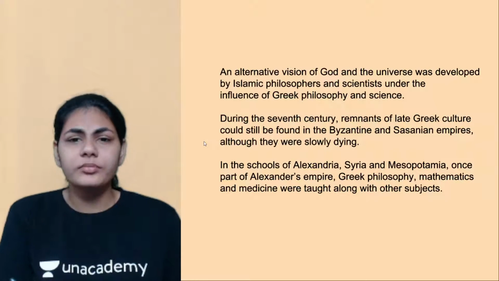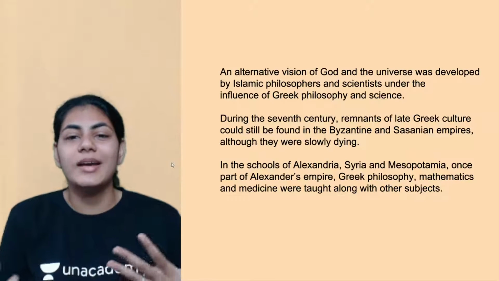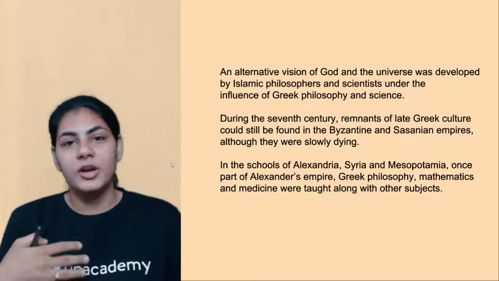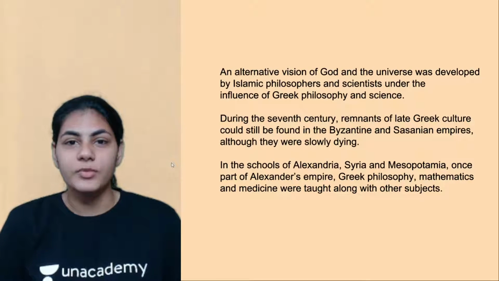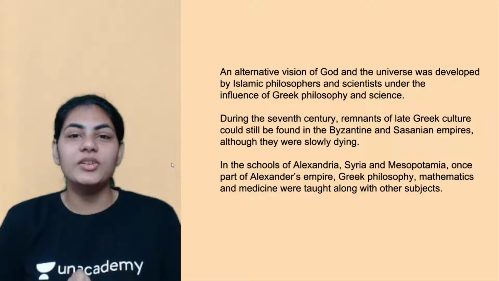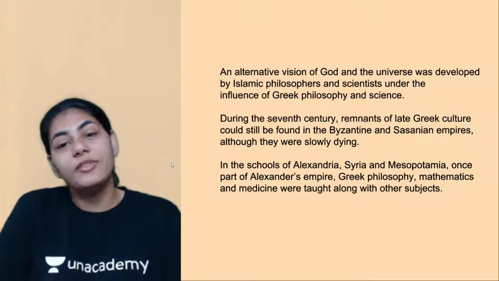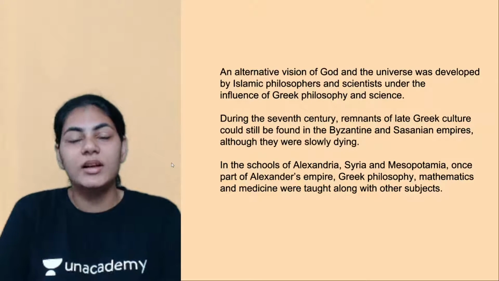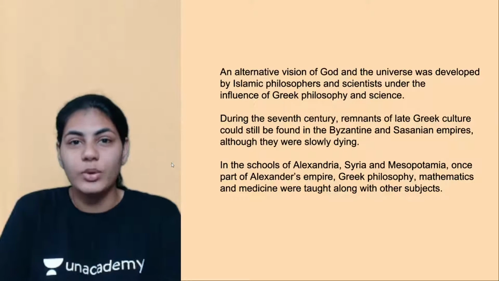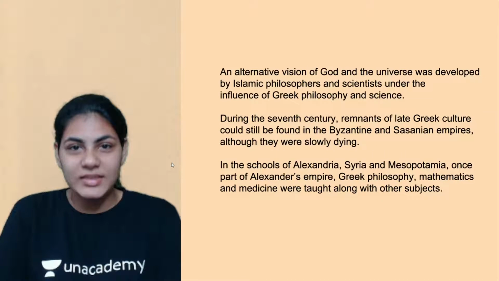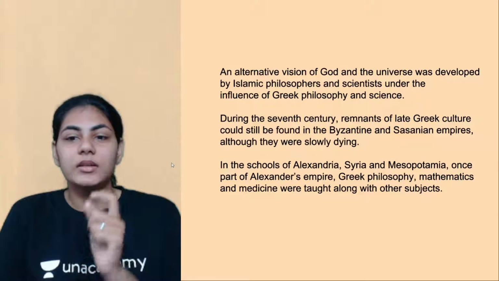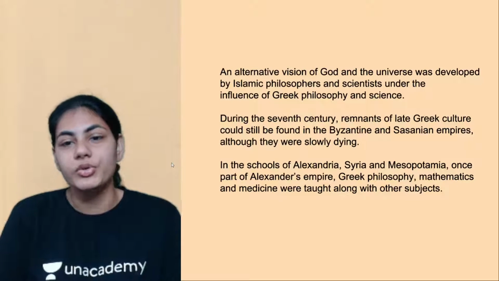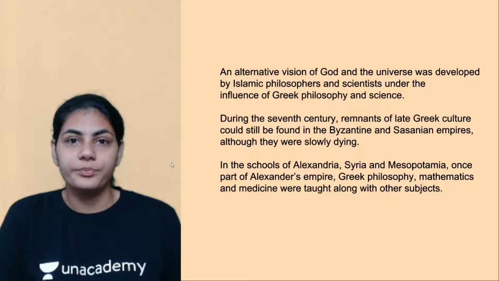And so in the schools of Alexandria, Syria and Mesopotamia, these three are the regions over which once upon a time Alexander asserted his dominance. Alexander ruled over Alexandria, Syria and Mesopotamia. So even after he died, even after the Greek empire was coming to an end, in the schools in these three places, Greek philosophy, mathematics, and medicine were compulsorily taught to students along with their normal subjects, right?